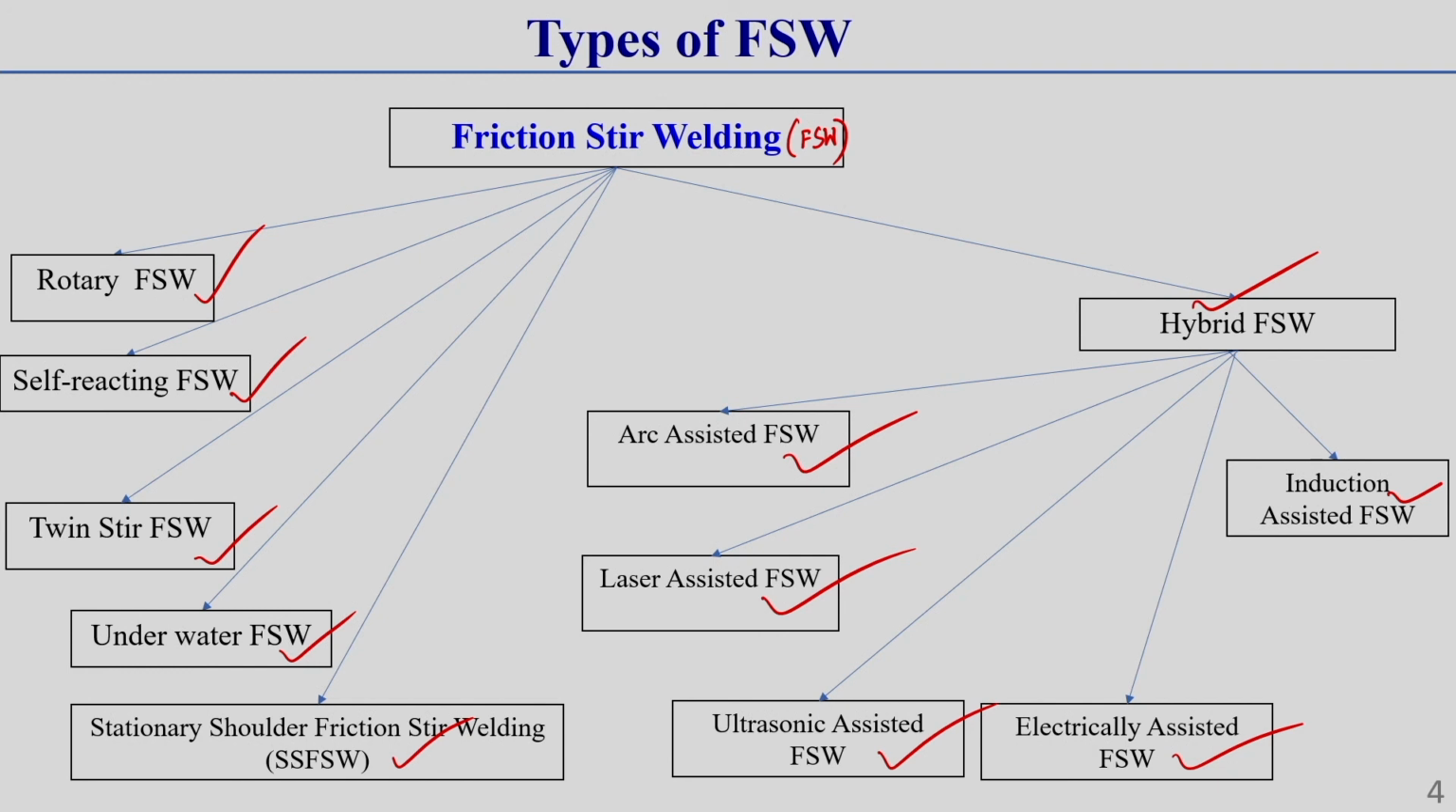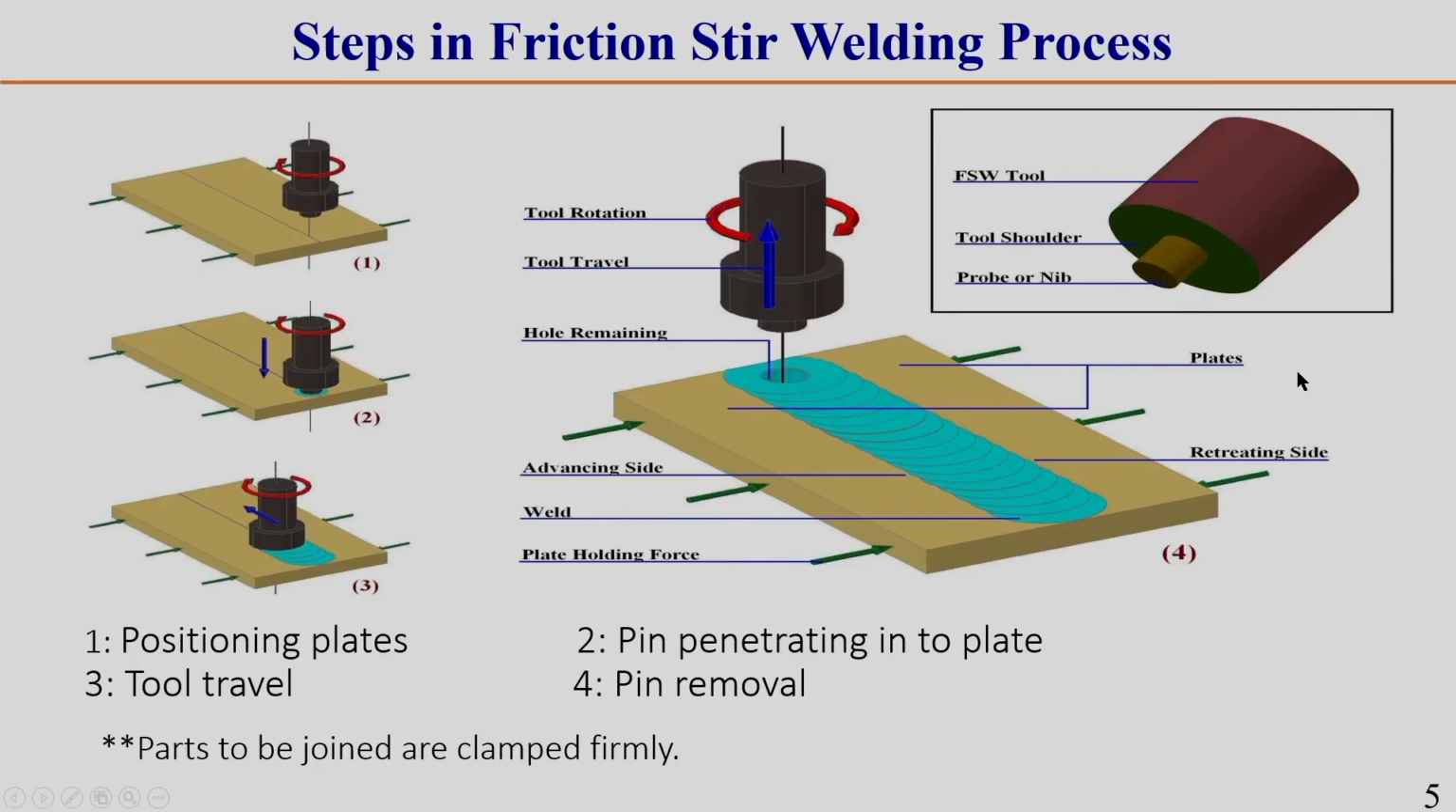Okay. Now, I will discuss this in subsequent slides in detail. So, first of all I will discuss what the steps in the friction stir welding process are. Here I have shown you 4 different steps generally involved in the friction stir welding process that you can observe.